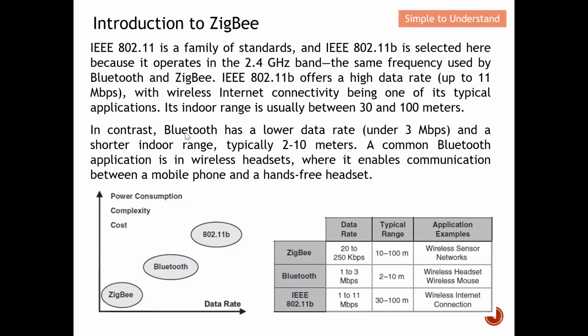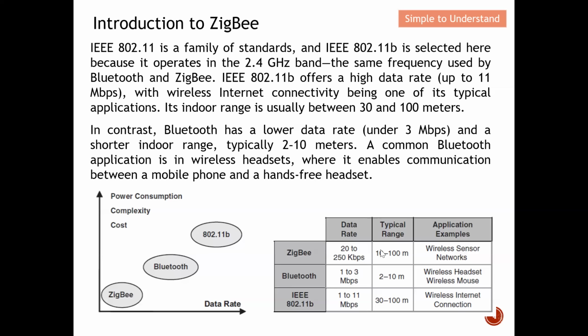Okay, in contrast, Bluetooth has a lower data rate, under 3 megabits per second. So you can see that Bluetooth actually sits in between the 802.11b and ZigBee. So the data rate is also in between them, under 3 megabits per second. And it has a shorter indoor range, typically mostly about 10 meters. A common Bluetooth application is the wireless headset. I think everybody should know that one of the key applications for Bluetooth is the wireless headset, where it enables communication between a mobile phone and a hands-free headset.